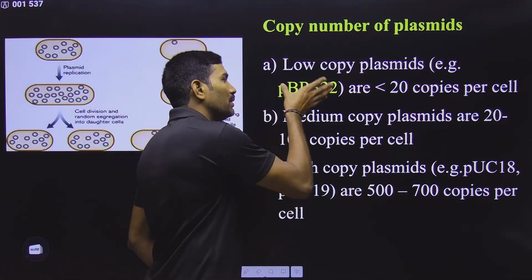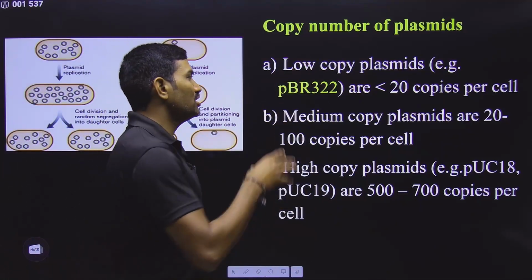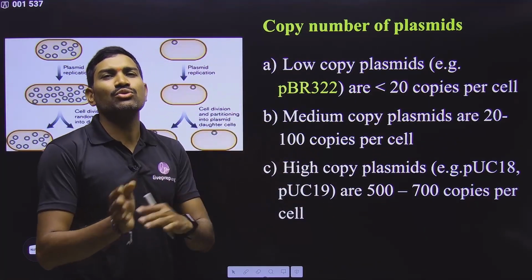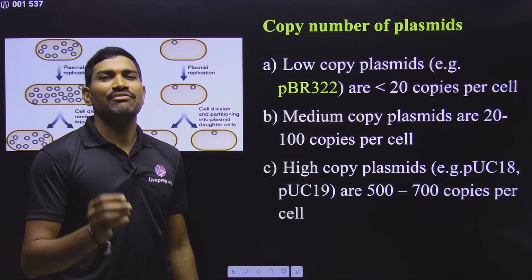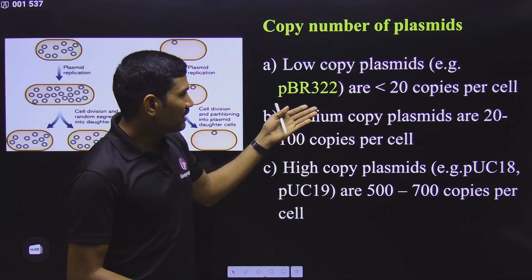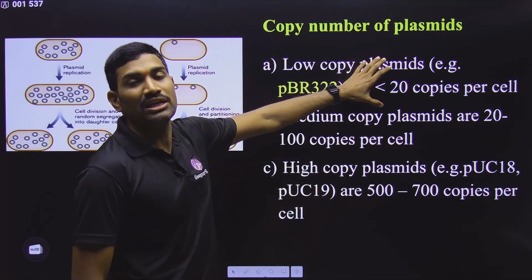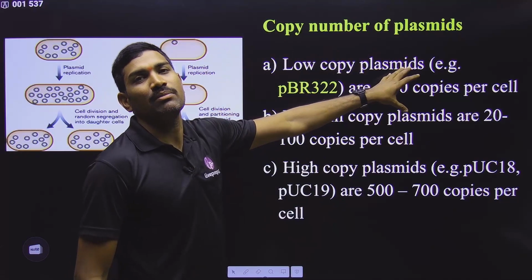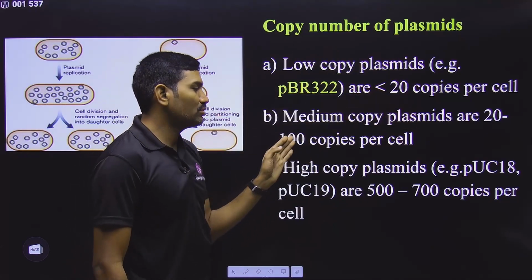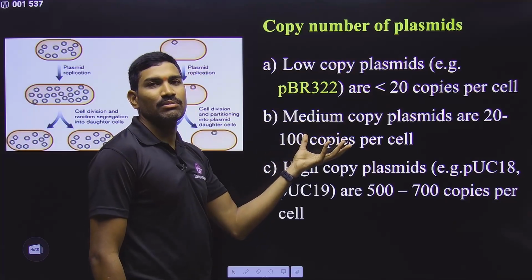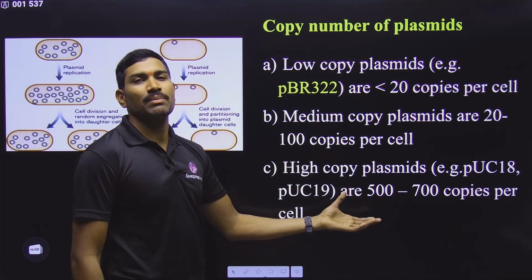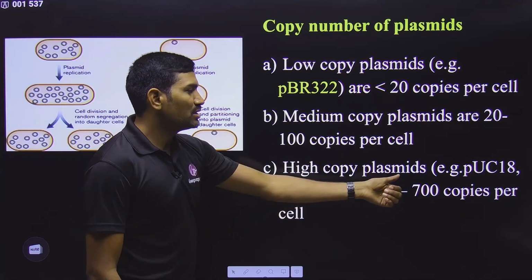Let us talk with respect to pBR322 because they have given it in NCERT. So this pBR322, generally it is having less than 20 copies in the cell. That means in the range of 15 to 20 it is having. If 15 are present in a cell, the copy number will be 15. Since it is having less than 20, it is coming under the low copy number plasmid. But there are some plasmids whose number is in the range of 20 to 100, and this is the medium copy number. But there are some plasmids whose copy number is more than 100, so they will come under high copy number plasmid. One most important example is pUC18, pUC19.